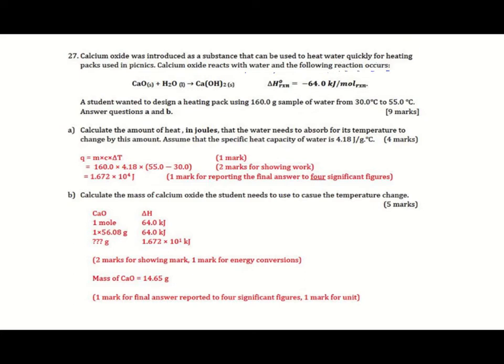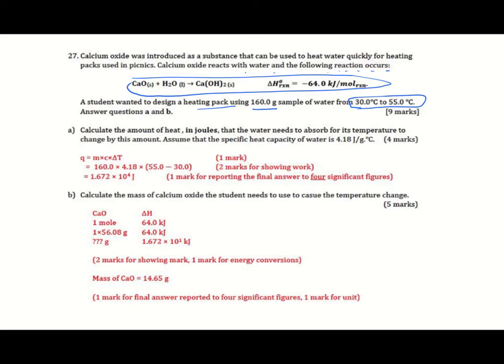When calcium oxide is added to water, it reacts producing calcium hydroxide, and this reaction is an exothermic reaction. A student wanted to design a heating pack using 160 grams of water from 30 to 55 degrees. So we need to heat the water from 30 to 55 degrees Celsius. Answer questions A and B.